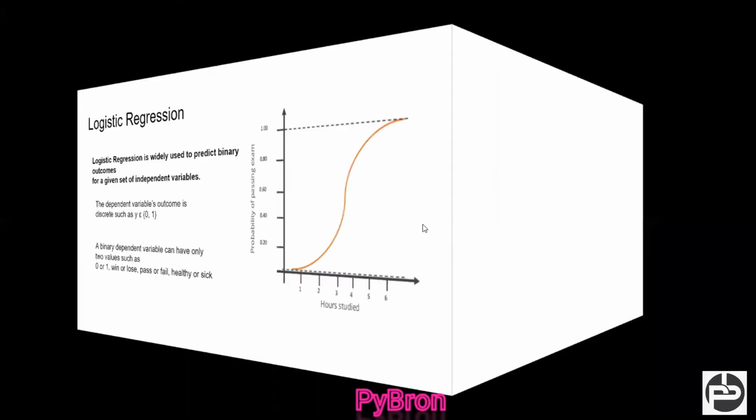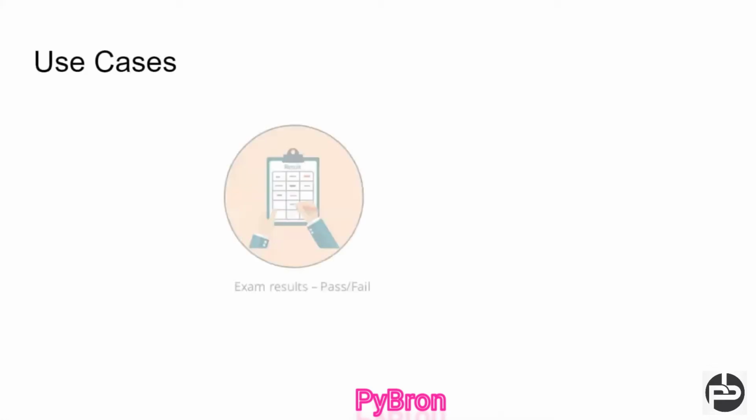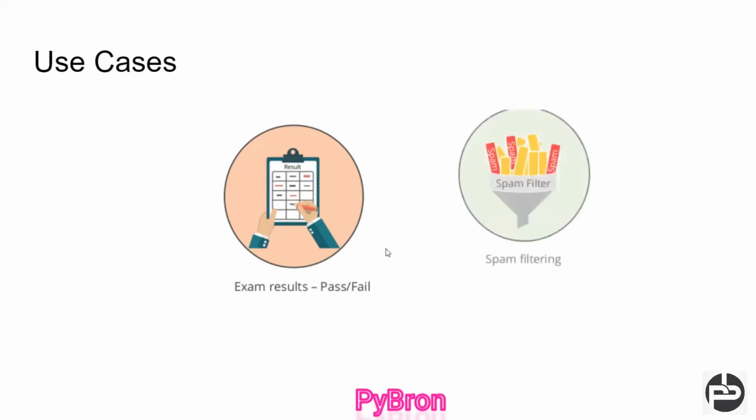Once this part is done, we'll see the use cases. What are the use cases of logistic regression? First, you can see exam result, pass or fail. We pass some input parameters, like he or she studied 5 hours per day and did the project assignments on time. Then we ask the machine, hey machine, tell me whether he or she will pass or fail. So this kind of problem.